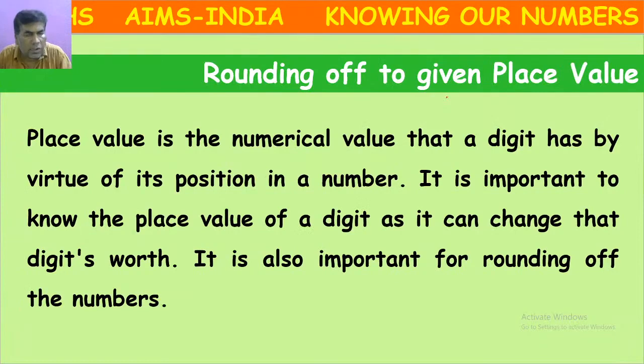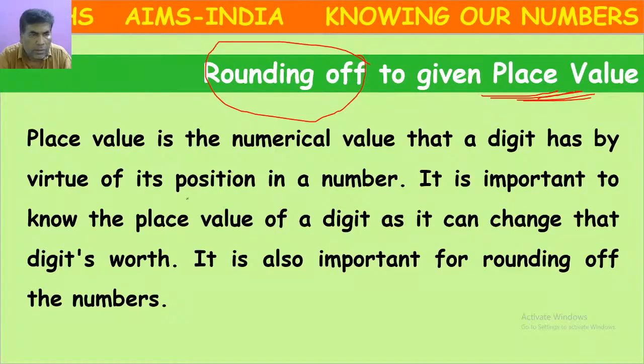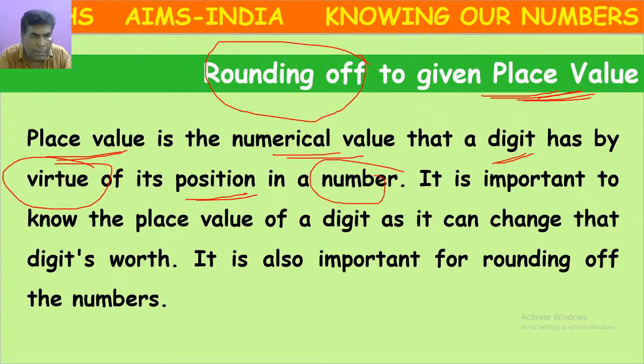Next we have another concept called rounding off to the given place. Actually, place value, we have already learned, is the numerical value that a digit has by virtue of its position in a number.